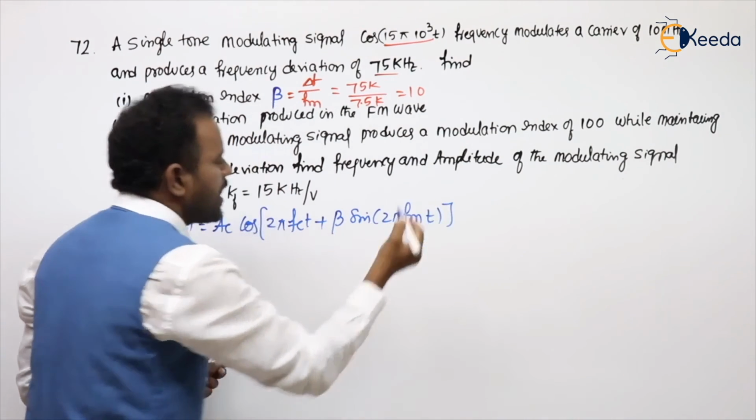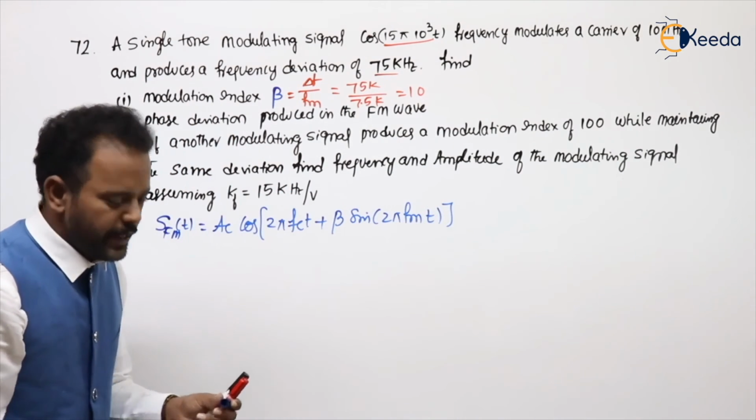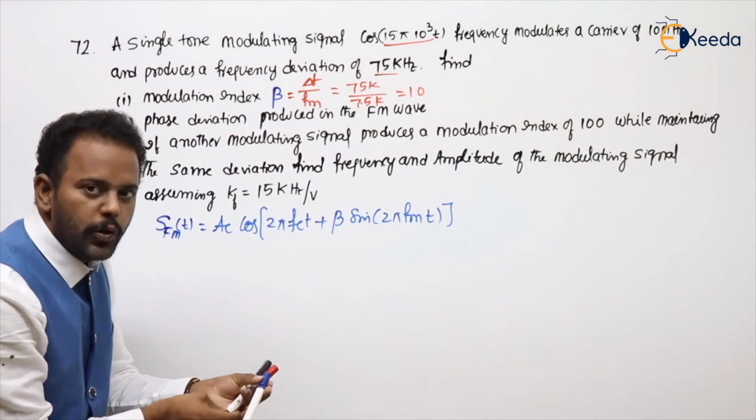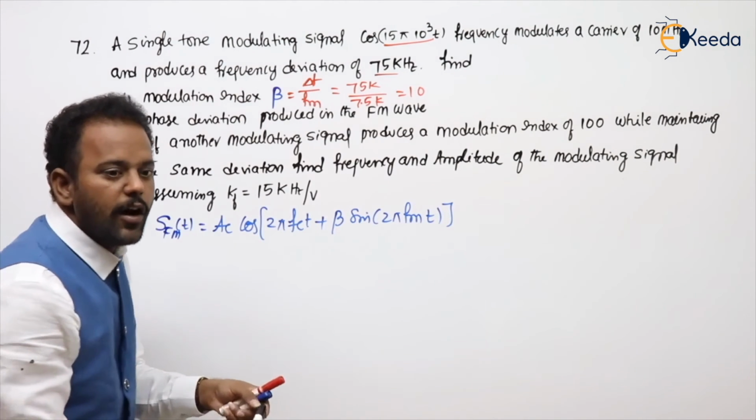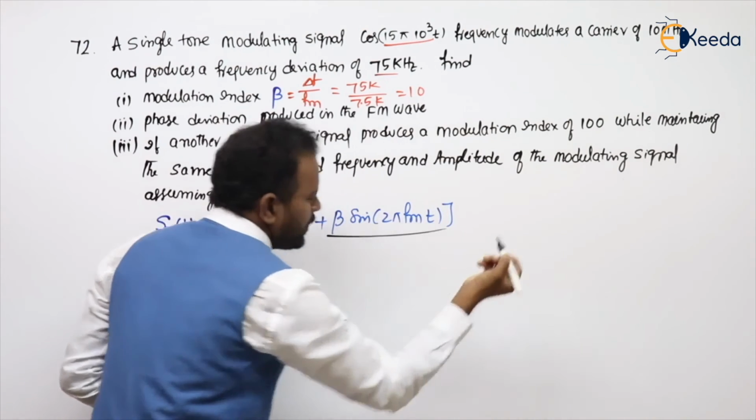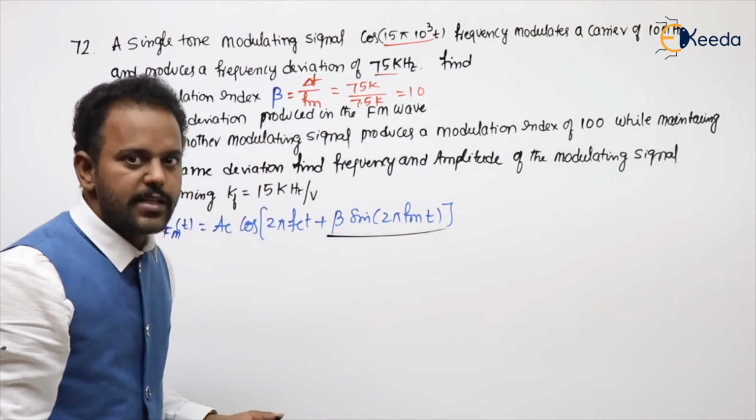What is the phase? In any term, the term added to 2 pi Fc t is called phase.